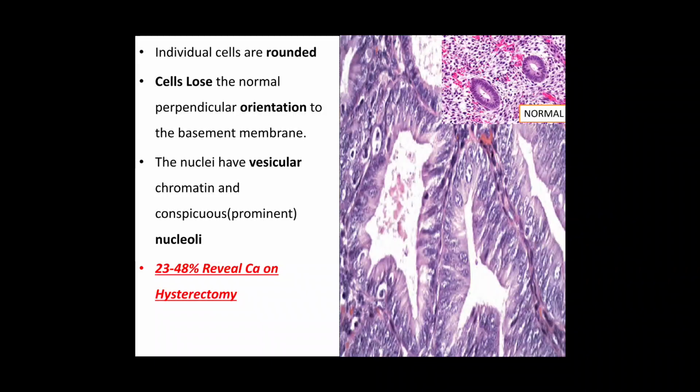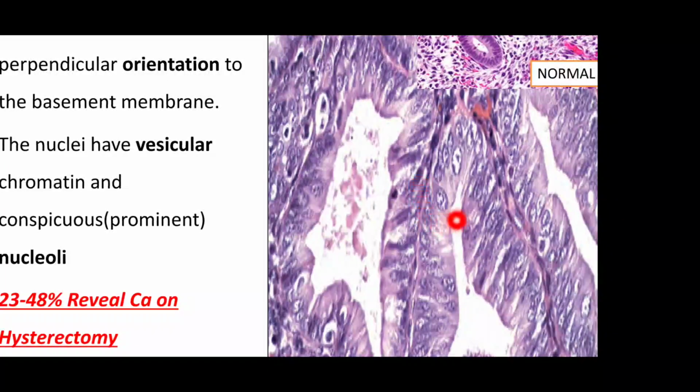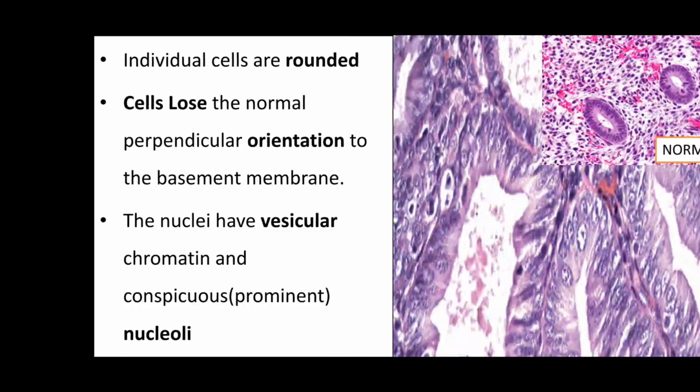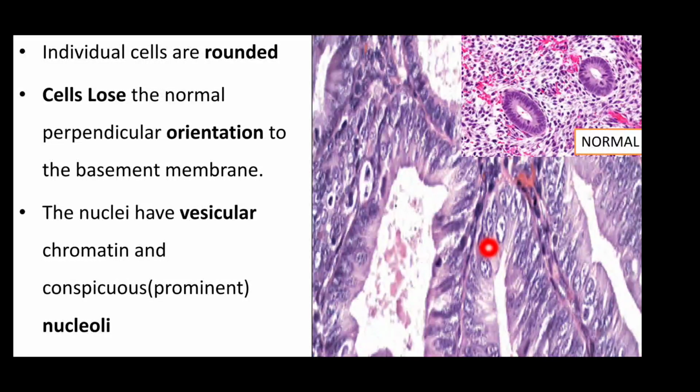So you see that the individual cells here, they are rounded. Normally, what is seen in the pseudostratified columnar epithelium, the nuclei are elongated and they are touching the basement membrane and they are perpendicular to the basement membrane. But here you can see that the nuclei are rounded, and the cells have lost their original perpendicular orientation to the basement membrane. In addition, the nucleus has a vesicular chromatin.